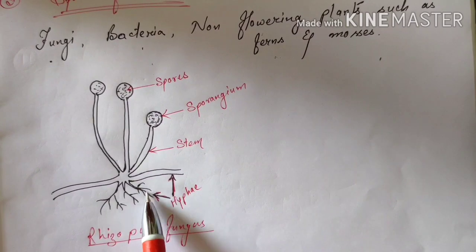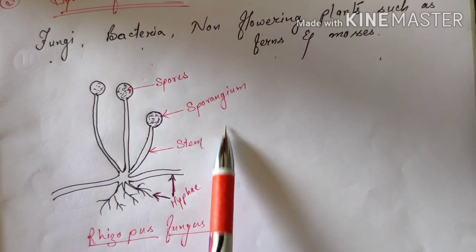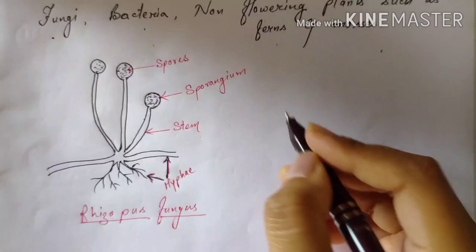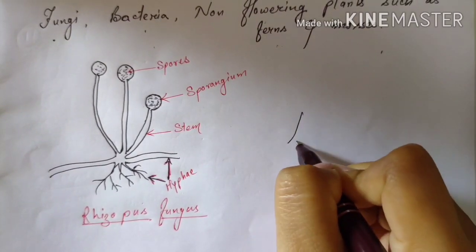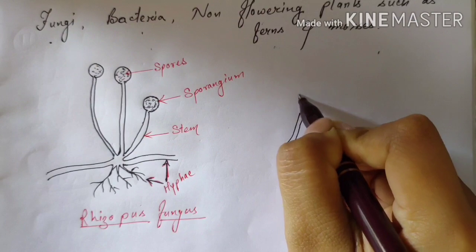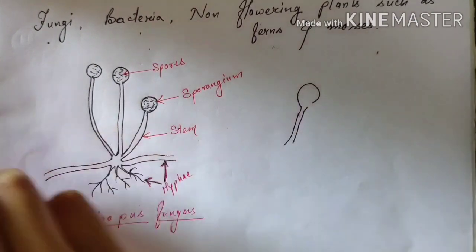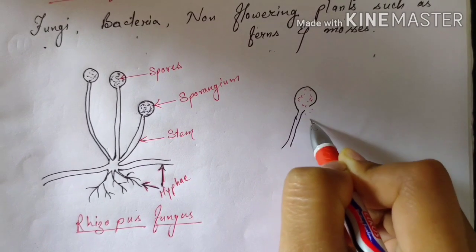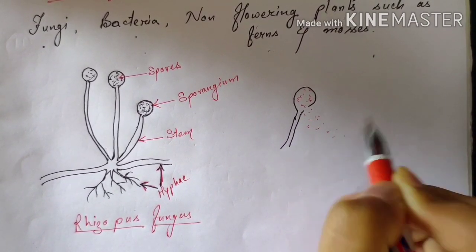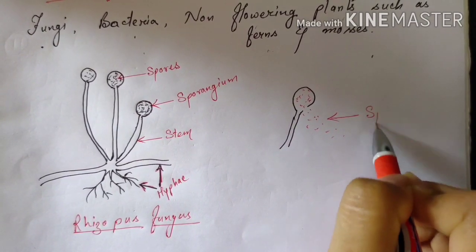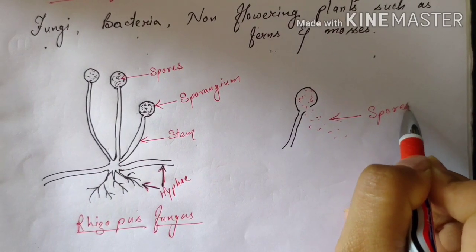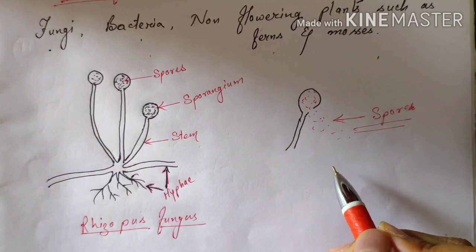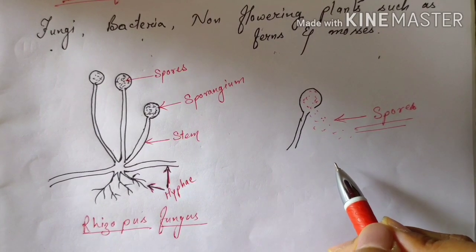These are the hyphae of the plant and another plant remains attached through these hyphae. So when the favorable condition is reached, this spore case bursts and the spores which are present inside this sporangium come out and are released into the environment, and then when they find a favorable condition for their growth, they germinate and then new plants are produced.